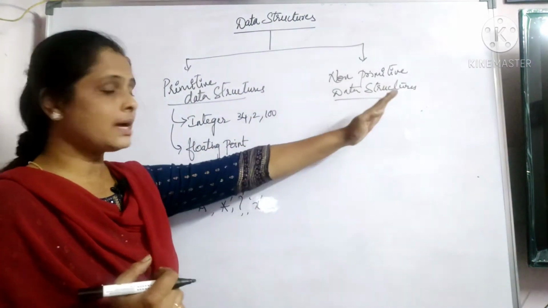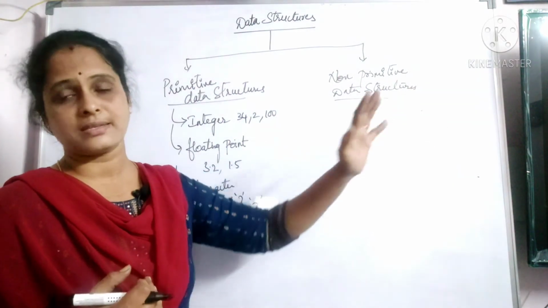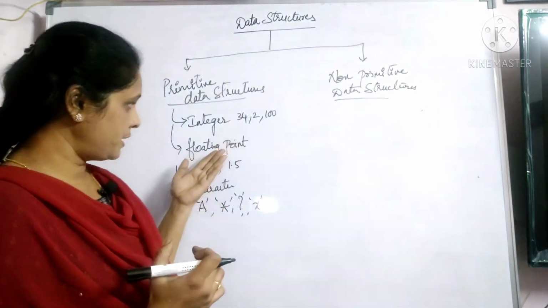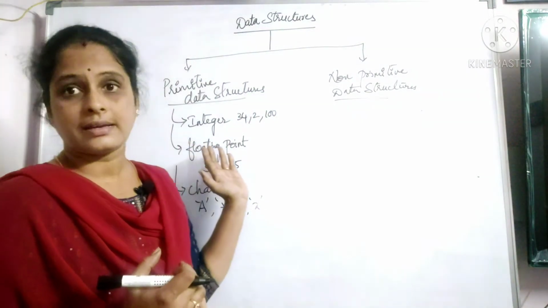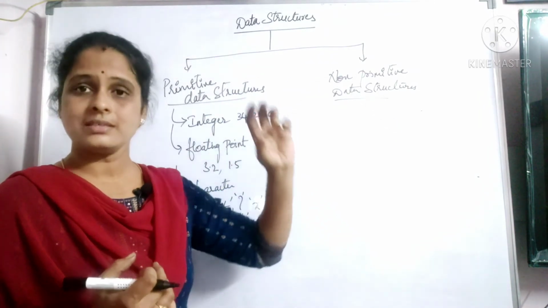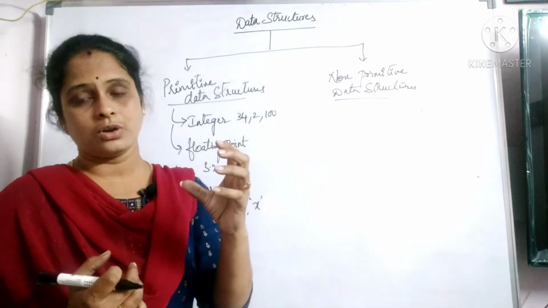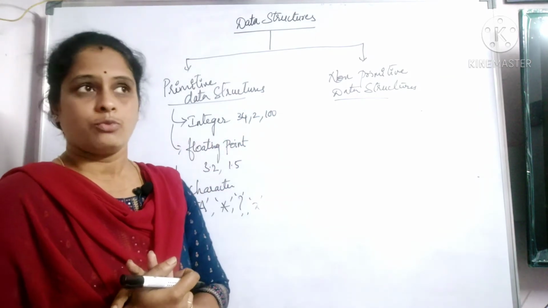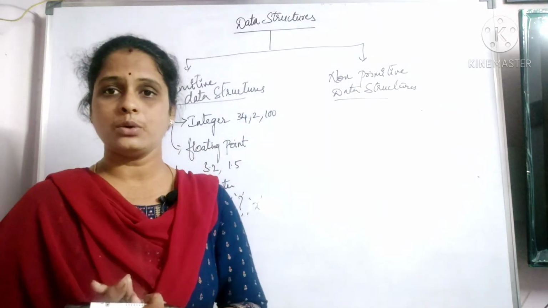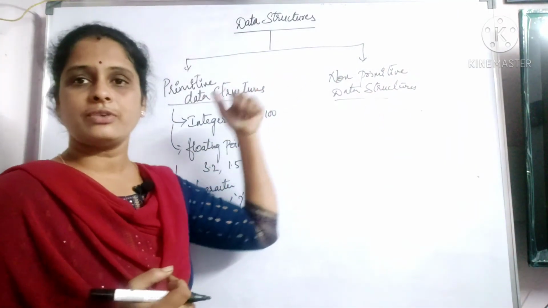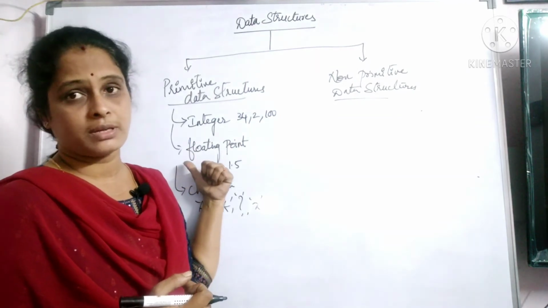Now coming to the other side, a non-primitive data structure is a combination of different primitive data structures. A non-primitive data structure is a group or a collection of primitive data structures. Now what do you mean by that? I can tell you in another way. A non-primitive data structure is derived from primitive data structures. I hope now you can get it better.